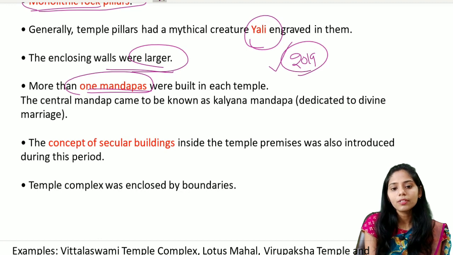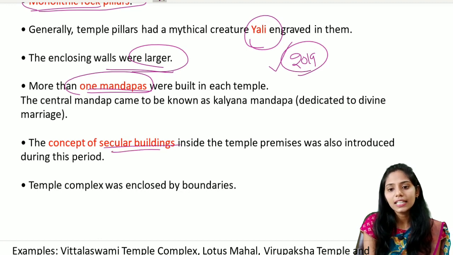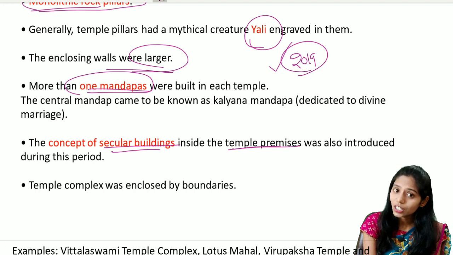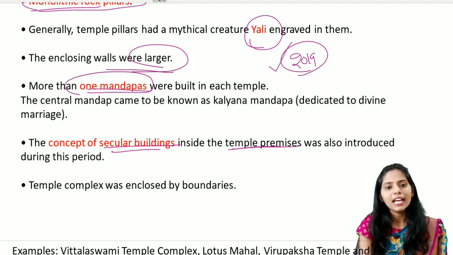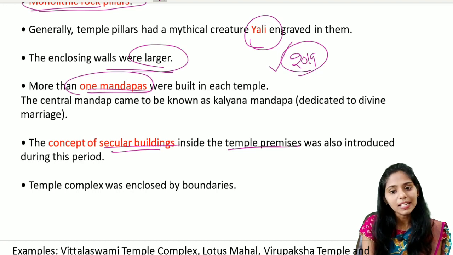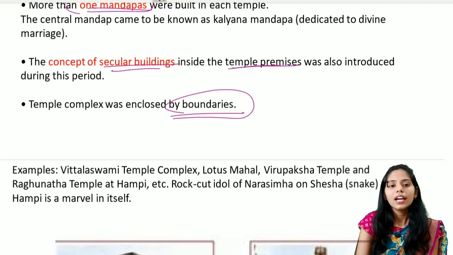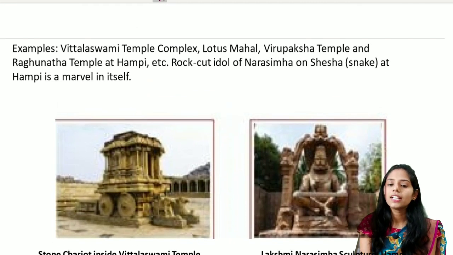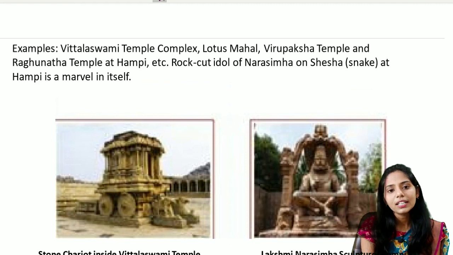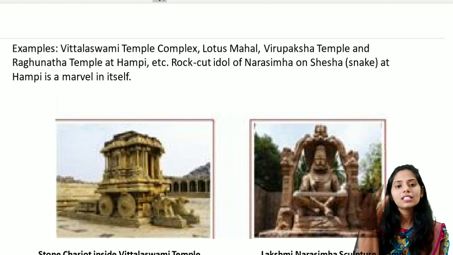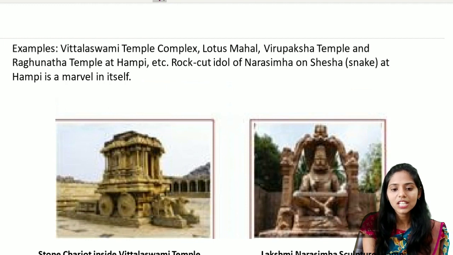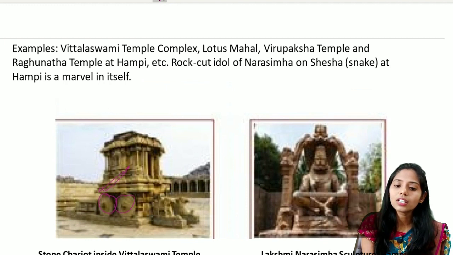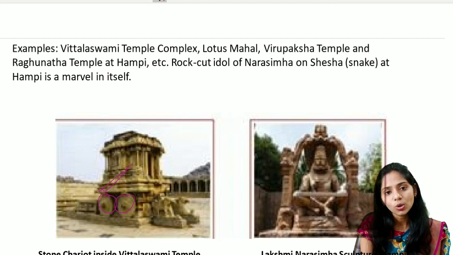And the next one is the concept of secular buildings. They are present mainly inside the temple premises. They were also introduced during this period of the Vijayanagaras. And the next important feature is the temple complex, which was mainly enclosed by boundaries as in the Dravidian school. Some of the famous examples of the temples built under this time period are the Vittalaswamy temple complex. One important feature of this temple is its chariot shape. It also has wheels, and the temple looks like a chariot. It is called a stone chariot, which is inside the temple of Vittalaswamy.